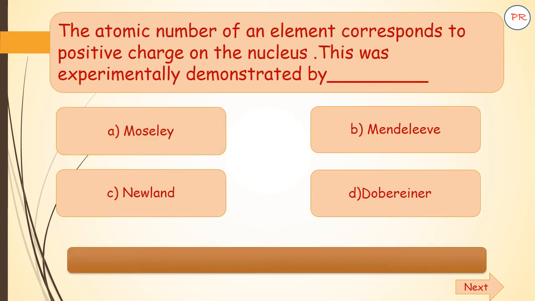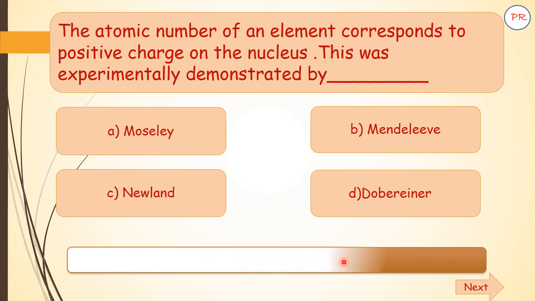The atomic number of an element corresponds to the positive charge on the nucleus. This was experimentally demonstrated by A. Moseley, B. Mendeleev, C. Newland, D. Dobereiner. Your time starts now. The correct answer is A.